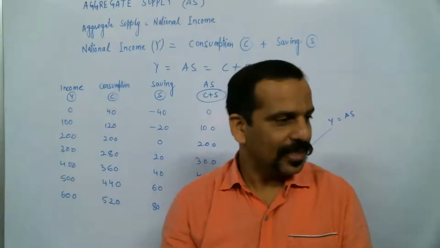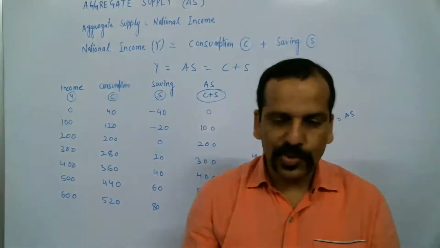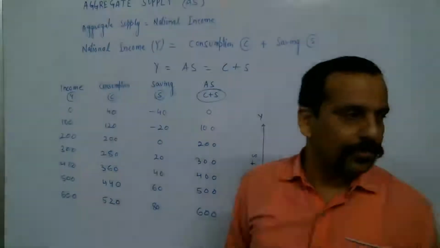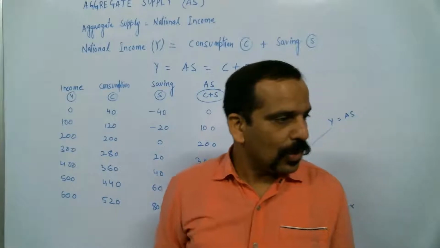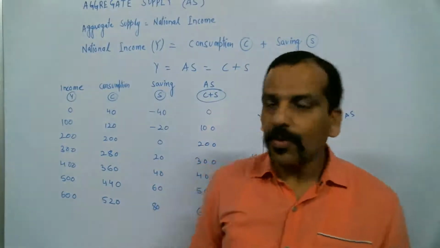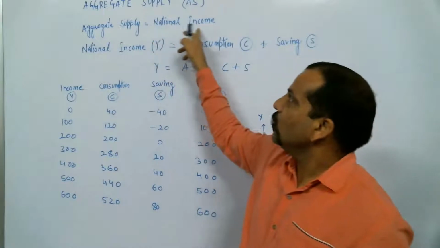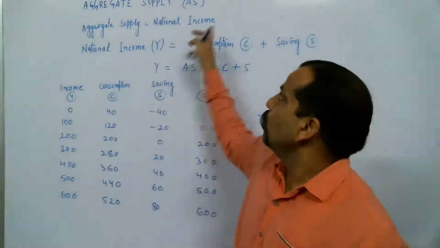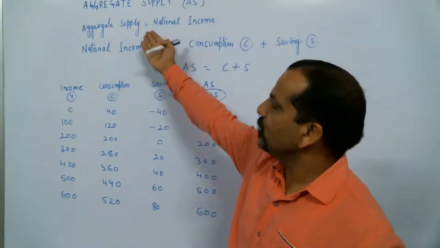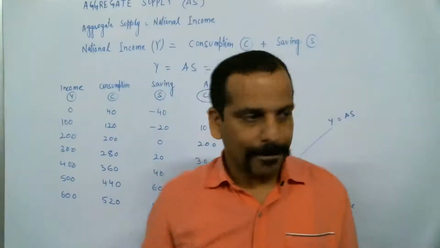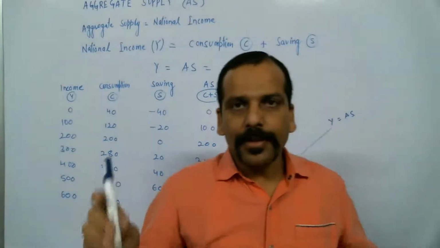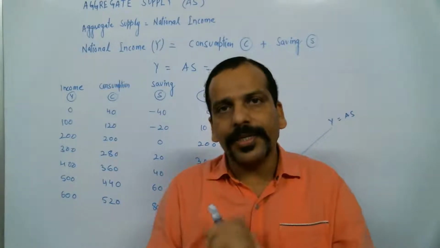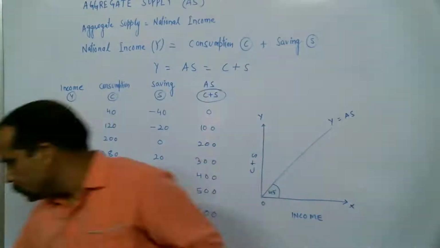Aggregate supply. Understood? Now second, aggregate supply is equal to national income. Now, how could it be possible that AS is equal to Y? AS, that is aggregate supply, is equal to income. Now, here what they want to say, exactly, is the meaning of AS equal to Y.